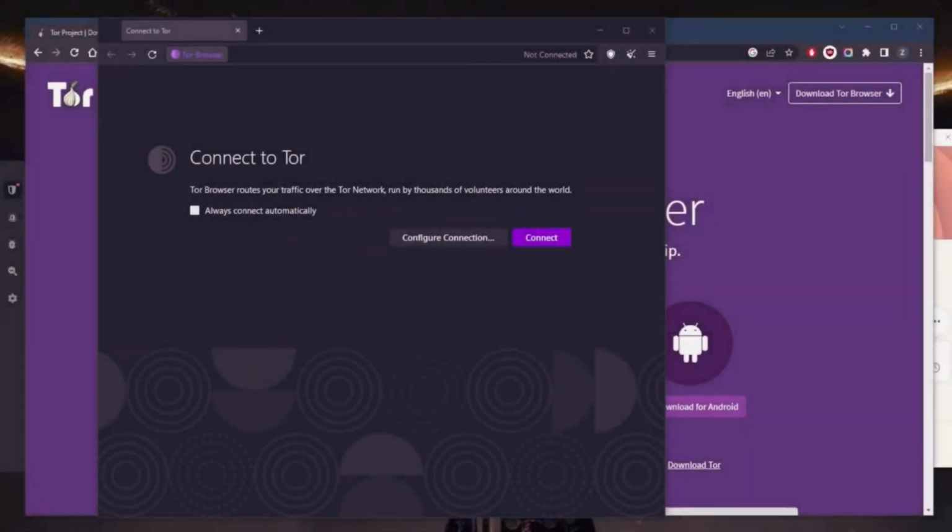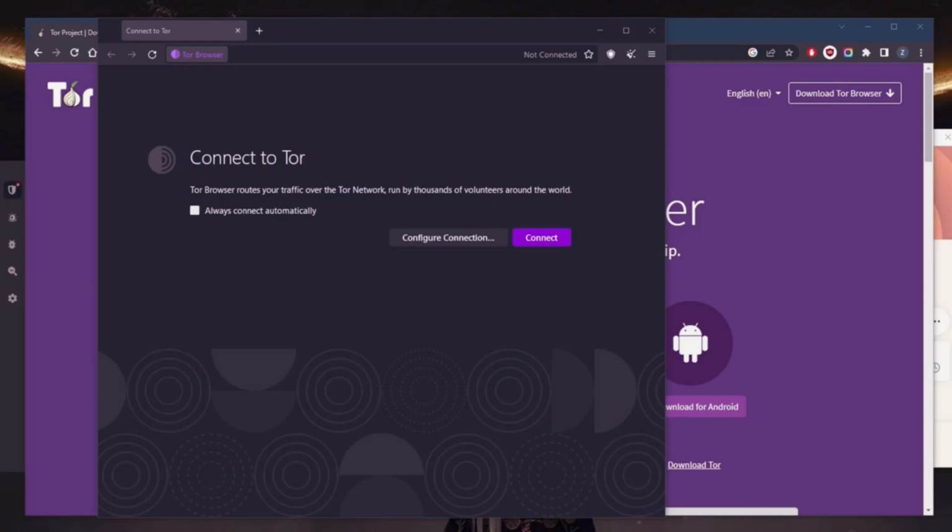Today I'm going to show you guys how you can use the Tor browser safely. This is just going to be kind of a beginner's guide. So let's go ahead and get started. Now, the Tor browser is a free, open source web browser that allows users to browse the internet anonymously. It works by routing your internet traffic through a network of servers known as the Tor network, which masks your IP address and makes it difficult for anyone to track your online activity.